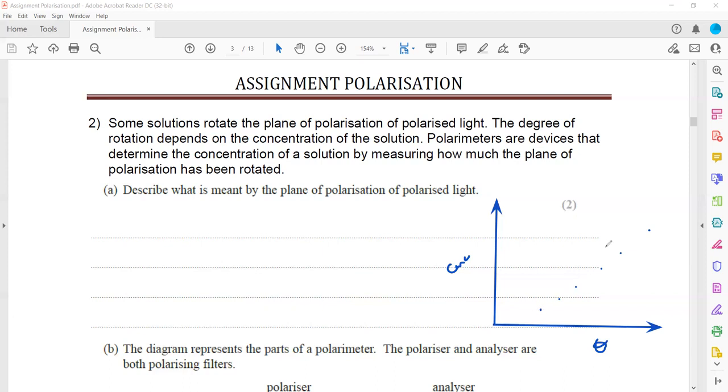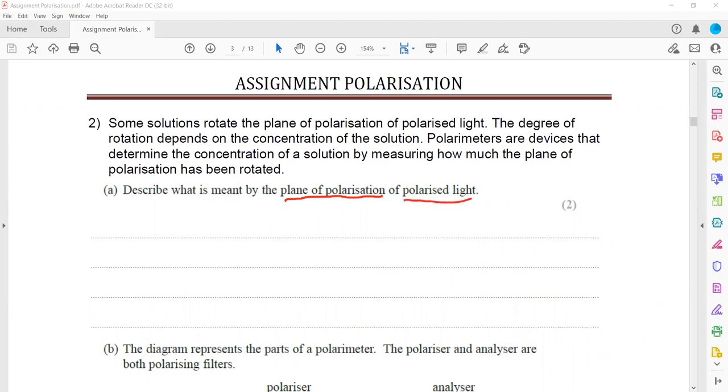So if we increase the concentration, the angle of rotation is also increasing. Using this graph, we can work out any unknown concentration: just place a sample and identify how much it causes a rotation to the polarized light, and we can find the unknown concentration of X. But the first part: describe what is meant by a plane of polarization of polarized light.